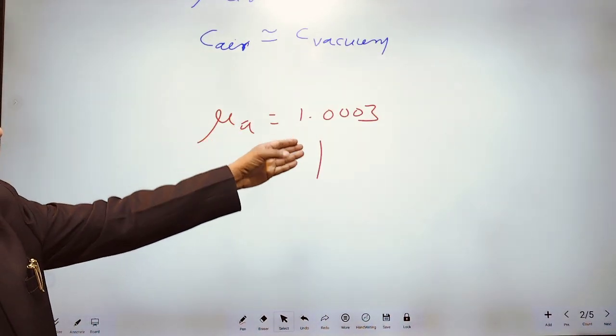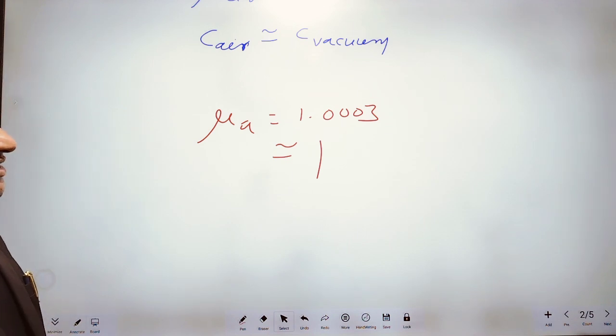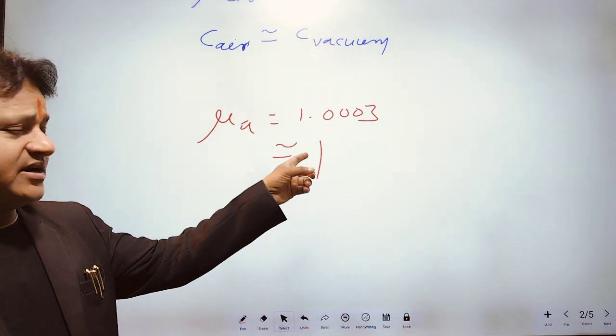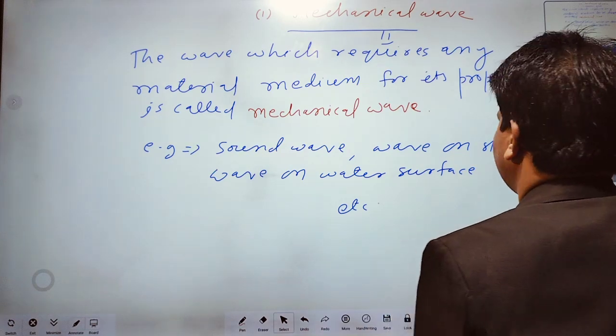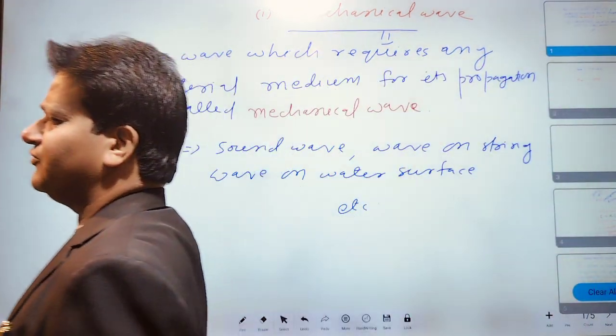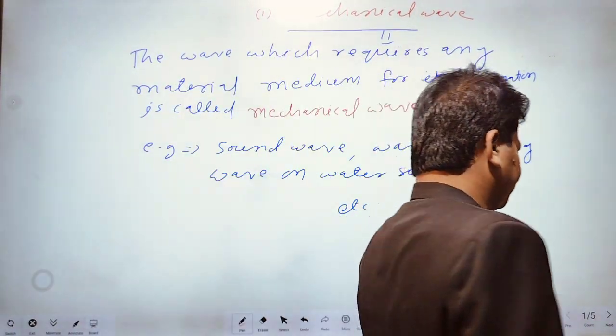Refractive index of air is 1.003, which can be written as 1 approximately. Therefore, the speed of electromagnetic wave in air will be approximately equal to the speed in vacuum. They are the same.